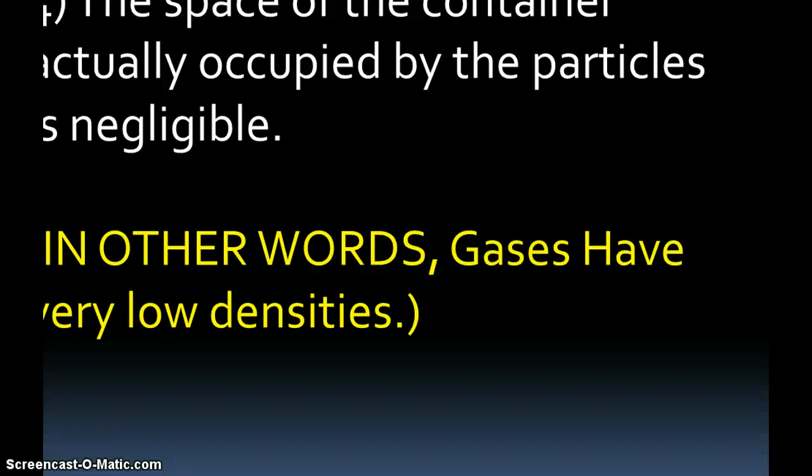And eventually, if you got a small enough container for your sample of gas, the gas would take up all of the container, and it would no longer be a gas then. It would be a liquid or a solid. It would occupy the entire space of its container. And so yes, for it to be a gas, ideally, the particles themselves take up a negligible amount of the space of the container they're in. And then lastly,